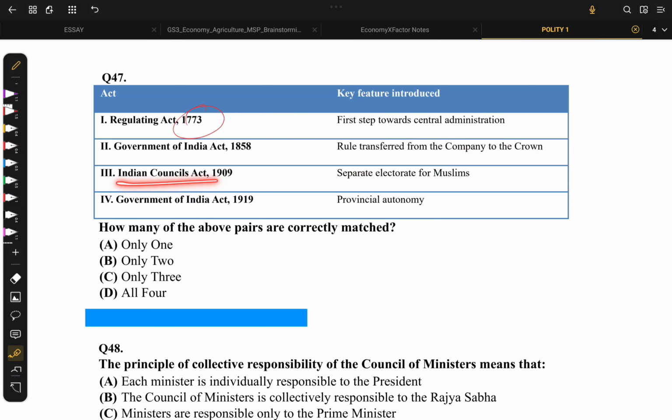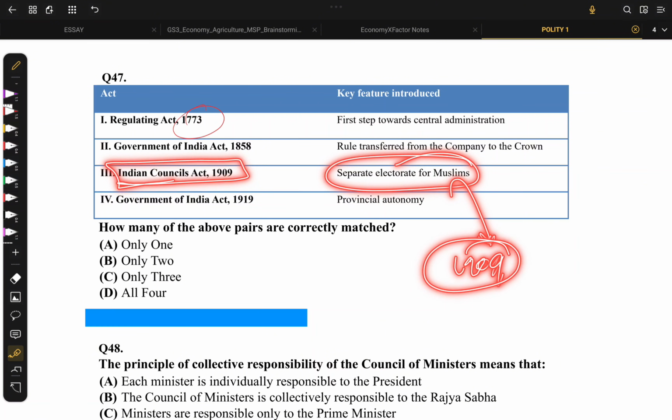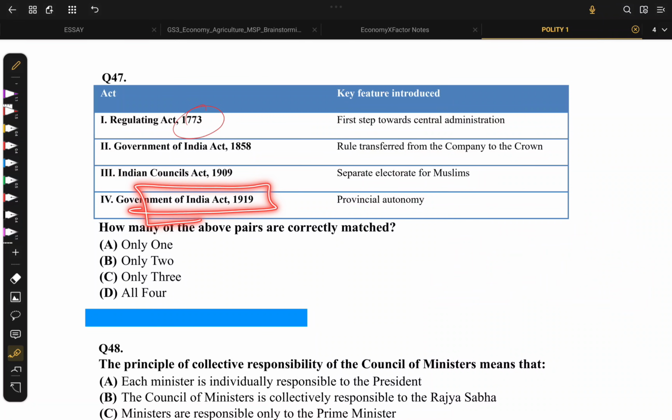Then Council Act of 1909, separate electorate for Muslims. This was one of the main controversies and one of the main highlighting features of this act, and this was the main issue of contention between the extremist leaders and the moderate leaders. Coming to Government of India Act 1919, provincial autonomy.